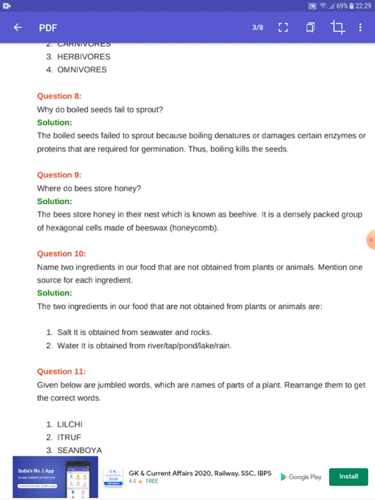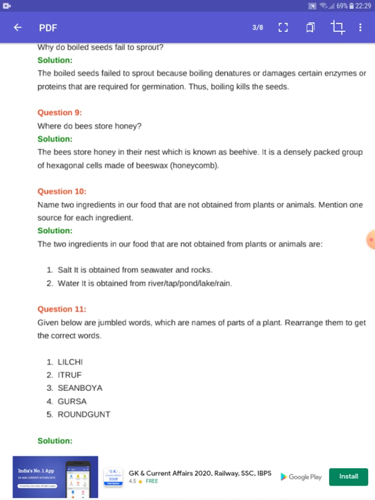Next question: where do bees store honey? So the bees store honey in their nest, which is known as the beehive. It is a densely packed group of hexagonal cells, and that is a very beautiful house. That structure is a very perfect structure.